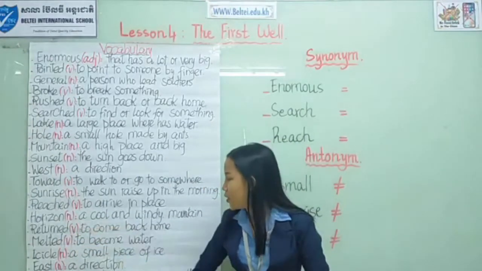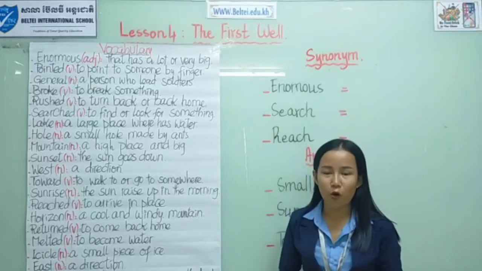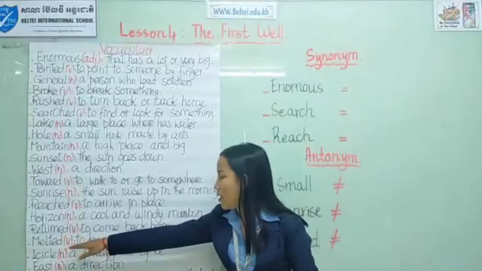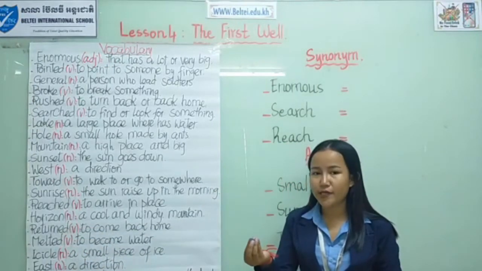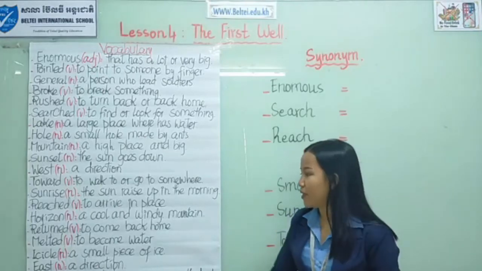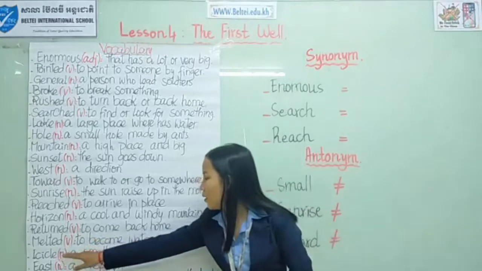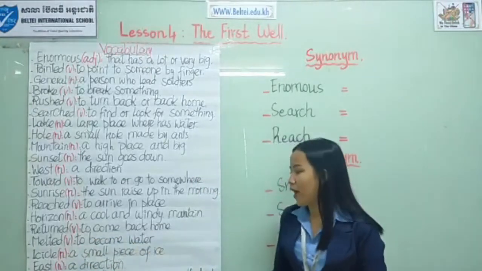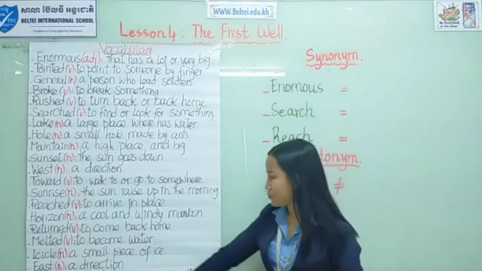Return. Part of speech is verb: to come back home. Okay, so when you come back home, it means that you return home. Okay. Melted. Part of speech is verb: to become water. For example, like the ice. When the ice becomes water, it means that the ice melted. Okay. Icicle. Part of speech is noun: a small piece of ice. So a small piece of ice we call icicle.